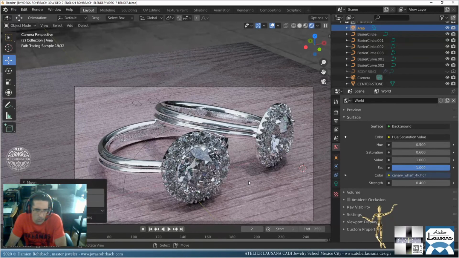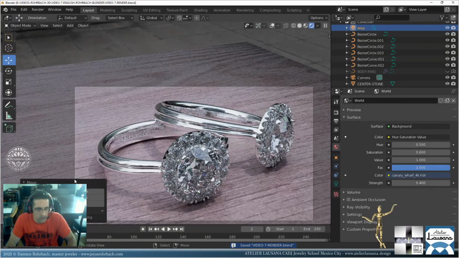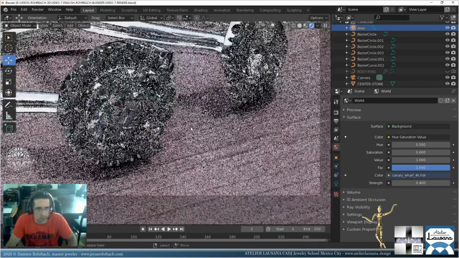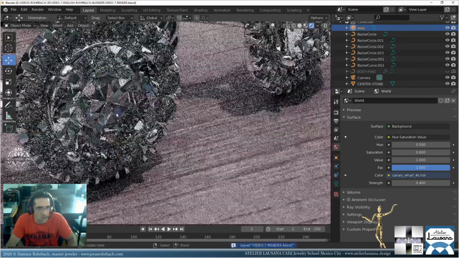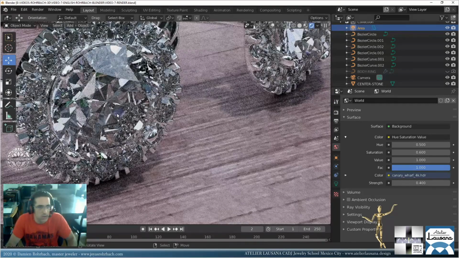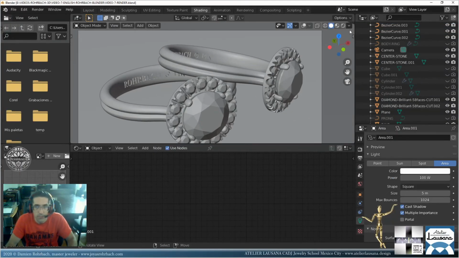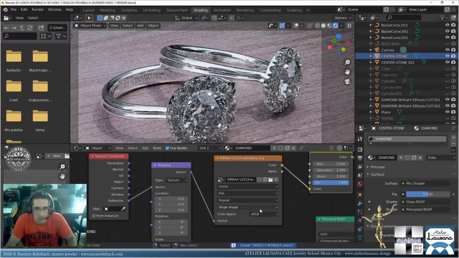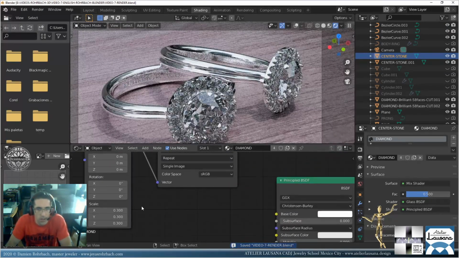That's quite lovely. So what I don't like yet still is the fake dispersion. It's nice, but I don't like the blue there. So let's go back there. I need to select the diamond. Okay, we have that.